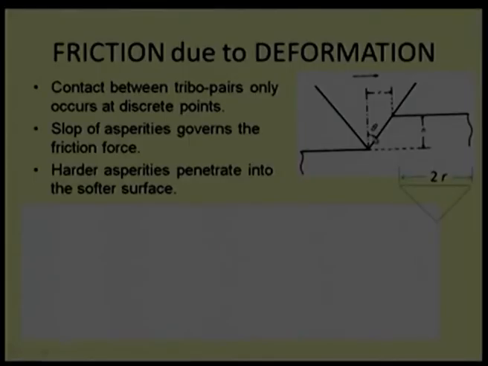This conical asperity is pushed into a soft material to some depth h, and we are trying to push this asperity so that sliding occurs, right. In that case, we need to find out the projected area on which the load is applied, and the area on which the tangential force is applied. Then we can calculate the friction force and the normal force, and based on that we can find the coefficient of friction.